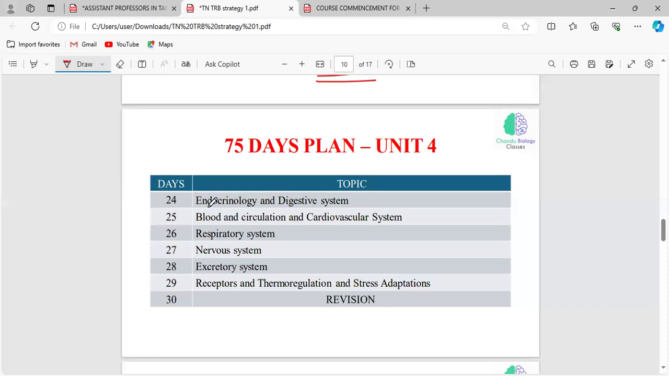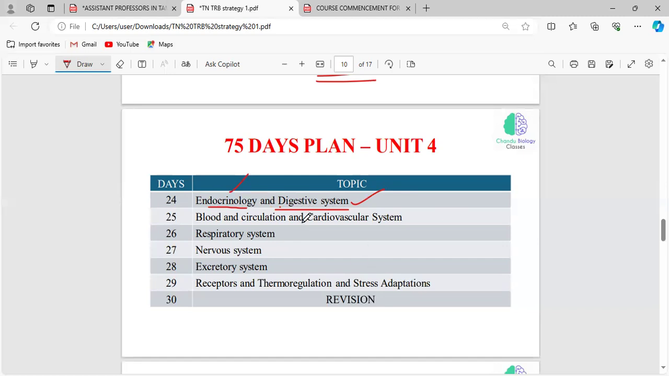So in day 24, you can read about the endocrinology. This is completely related to hormones, so it is very easy. You can complete it in this day, and you can start the digestive system. Endocrinology is a simple topic. You can finish it in one day.